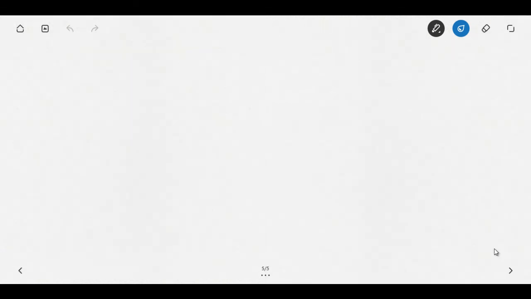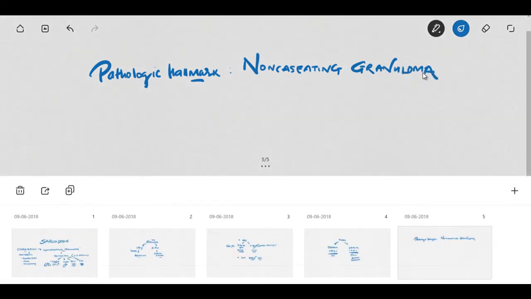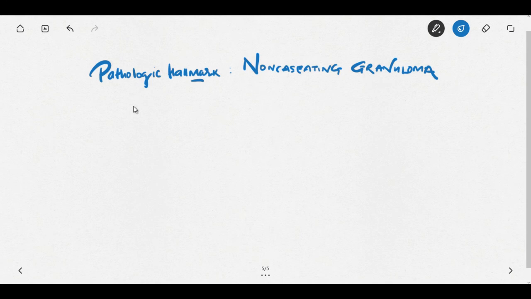Now more on sarcoidosis. What is the pathological hallmark of this condition? The pathological hallmark is non-caseating granuloma, and we have already discussed that it is a characteristic finding, a pathological hallmark, but it is not specific or limited to sarcoidosis only. There are other conditions where you can see this type of granuloma.